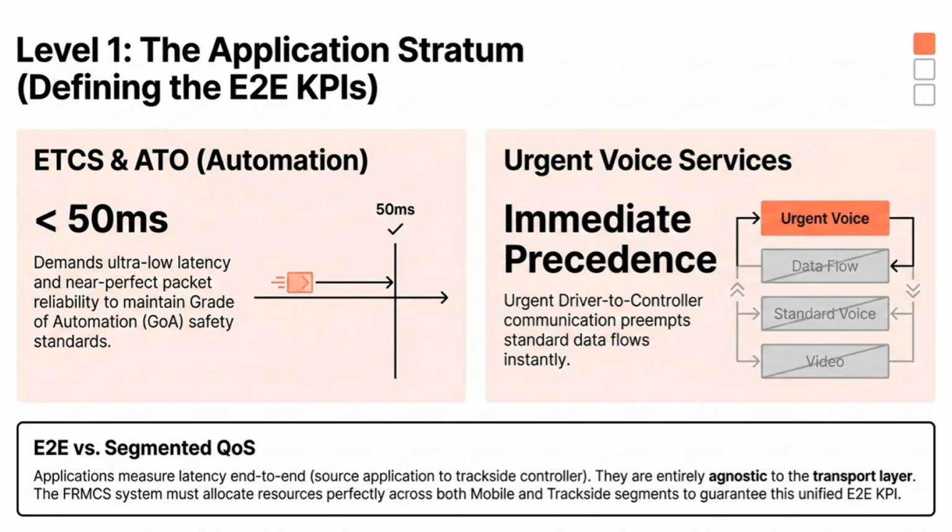Moving right along to Section 2, E2E application KPIs. So at the very top layer, the entire system's requirements are driven by end-to-end key performance indicators, or KPIs. Think about it. When a train is barreling down the tracks at 300 kilometers per hour, milliseconds genuinely matter. So an E2E KPI guarantees that the data journey from, say, a train's onboard system to the trackside control center meets absolute, uncompromising performance standards before it even leaves the station. It is the strict, non-negotiable network performance requirement measured precisely from a transmitting source application to a receiving destination application right at those system boundaries.